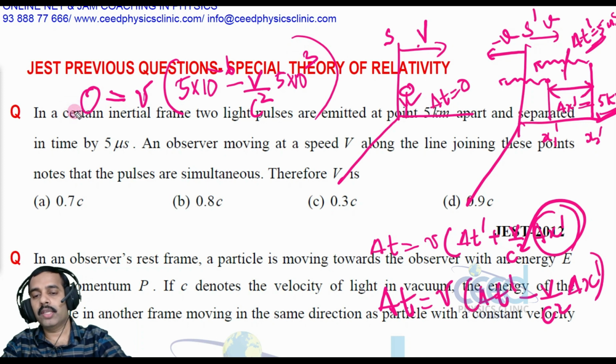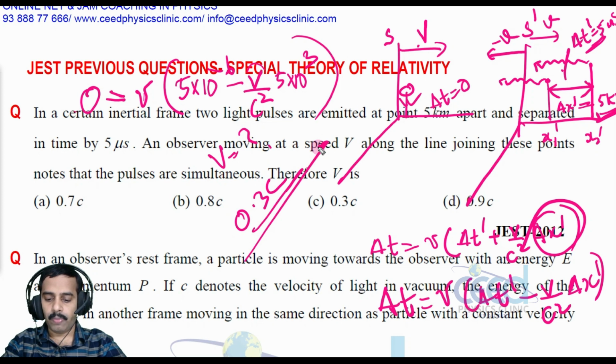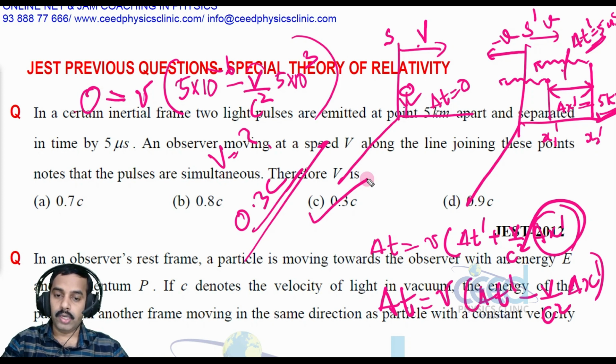We can take gamma to the other side and simplify. The only unknown parameter is v. When you solve for v, you will get 0.3c. So that will be the answer. All right, so which one is the option? Option C is correct.